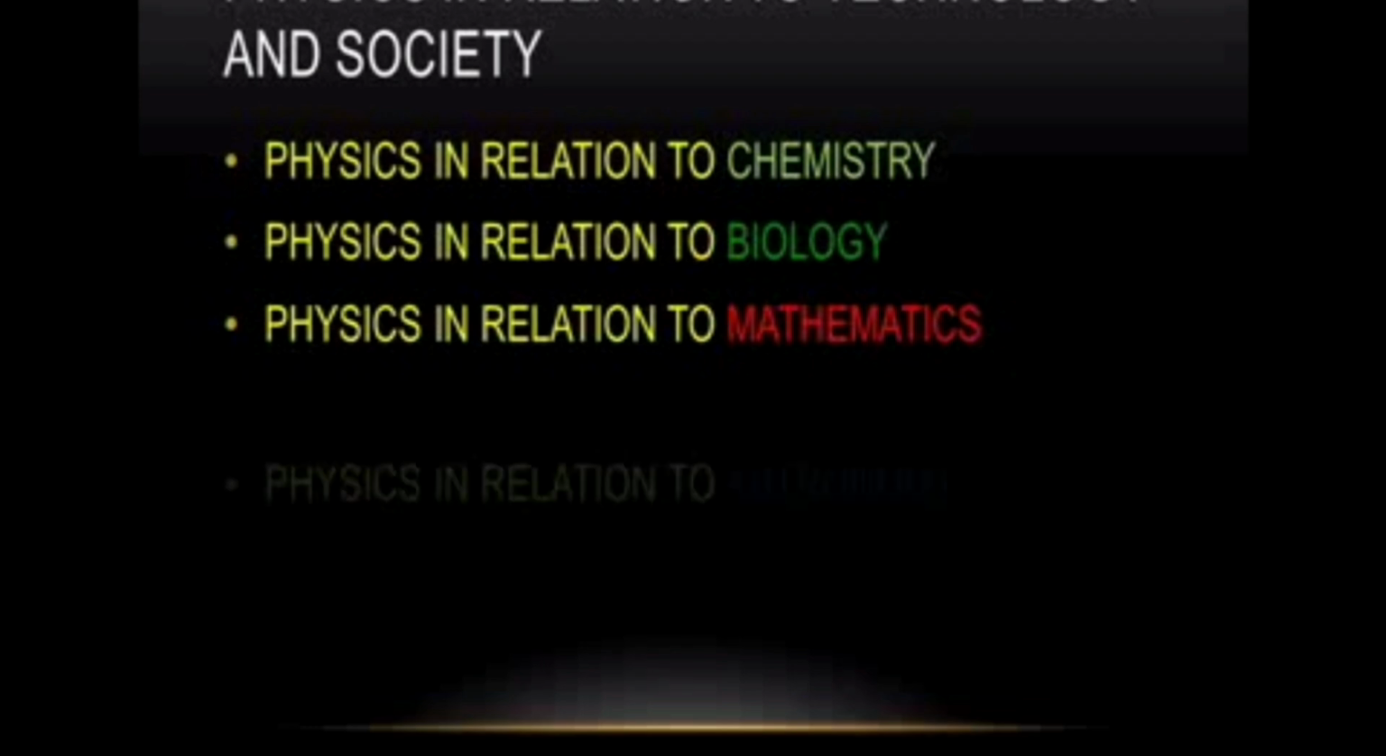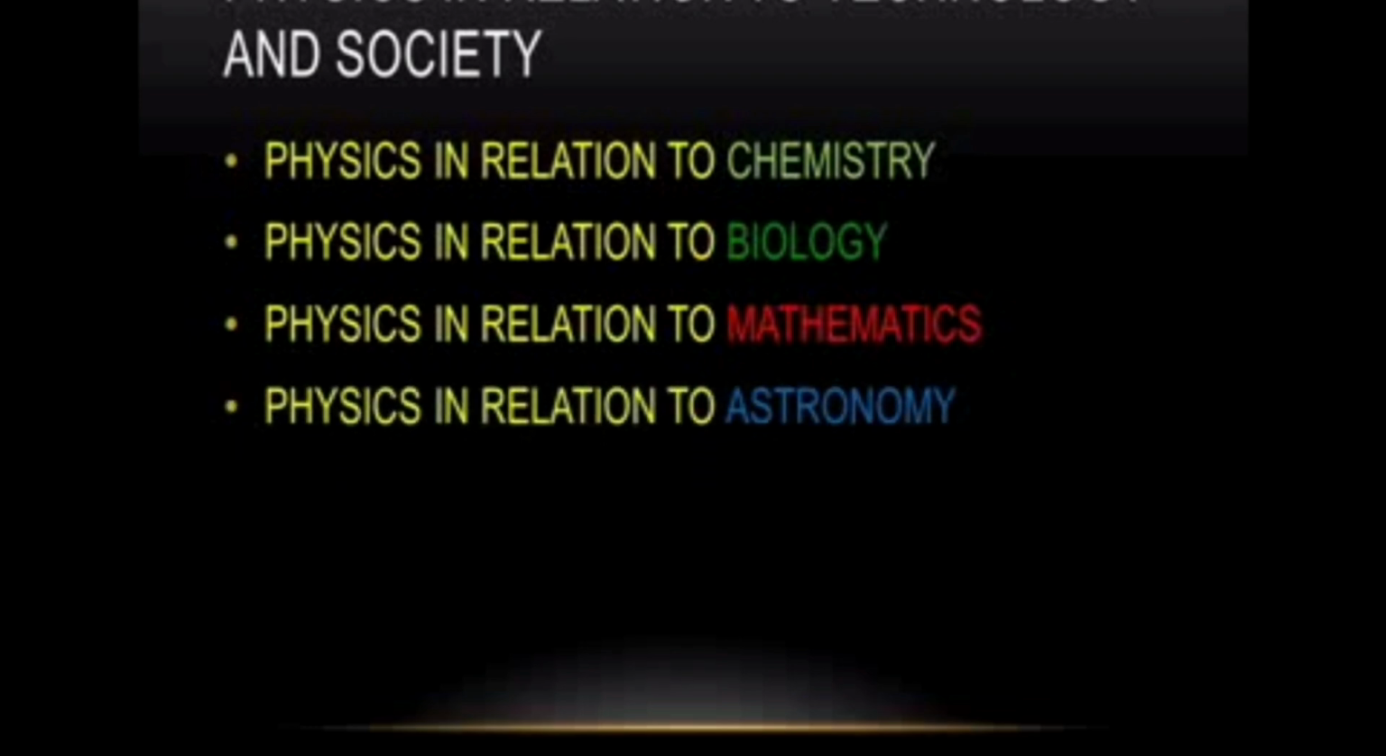Next one, physics in relation to astronomy. Using the astronomical telescope, we are able to see the planets and other heavenly bodies in the sky. Radio telescopes have enabled astronomers to observe the distant points of the universe. So we can study the different planets and the motion of the planets in the universe. Telescopes are very useful to study astronomy. That is a use of physics.